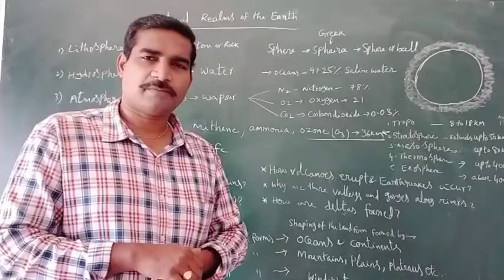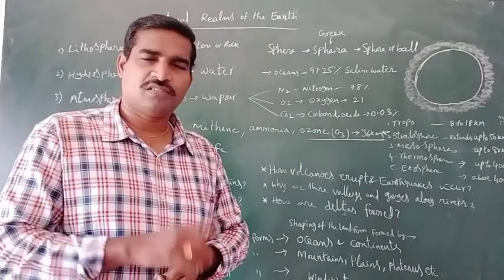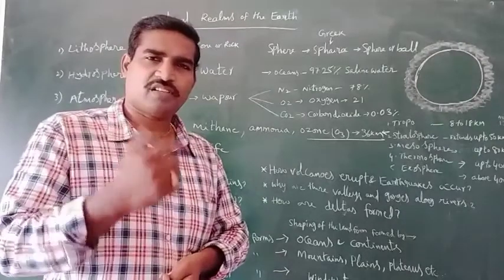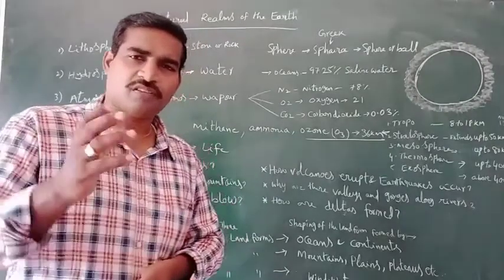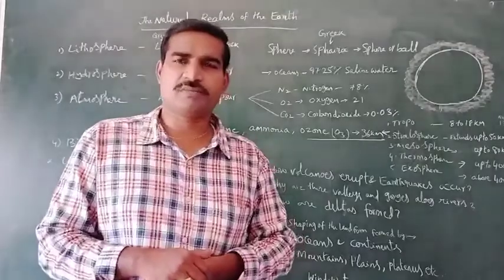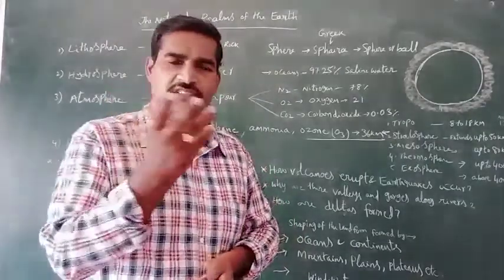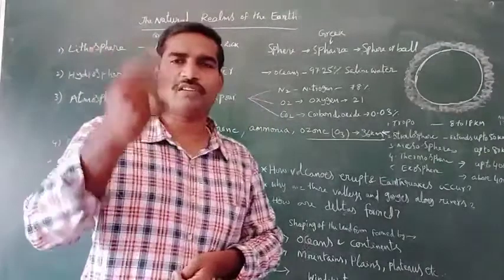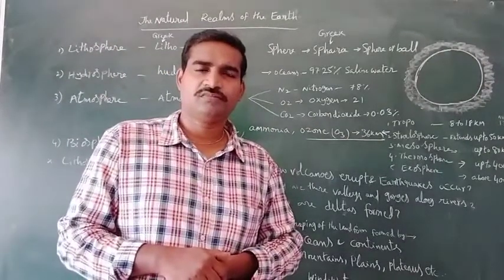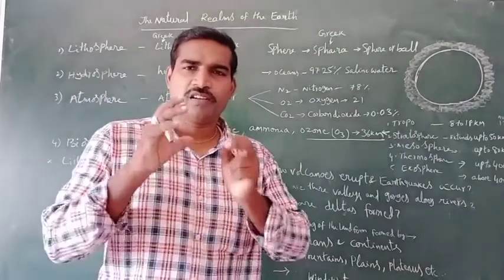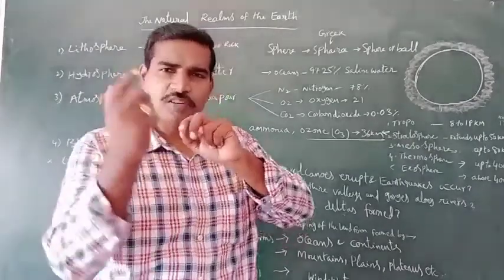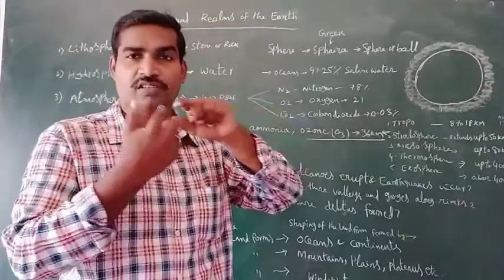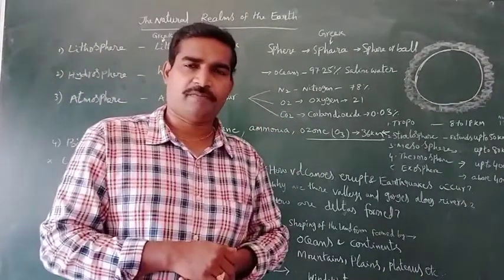Just like Earth also rotates from west to east. Are you observing that? No. Why are you not observing that? Because Earth rotates on its axis and revolves around the sun, and we are not observing these. Because along with the Earth, the atmosphere is also moving along with the Earth only.